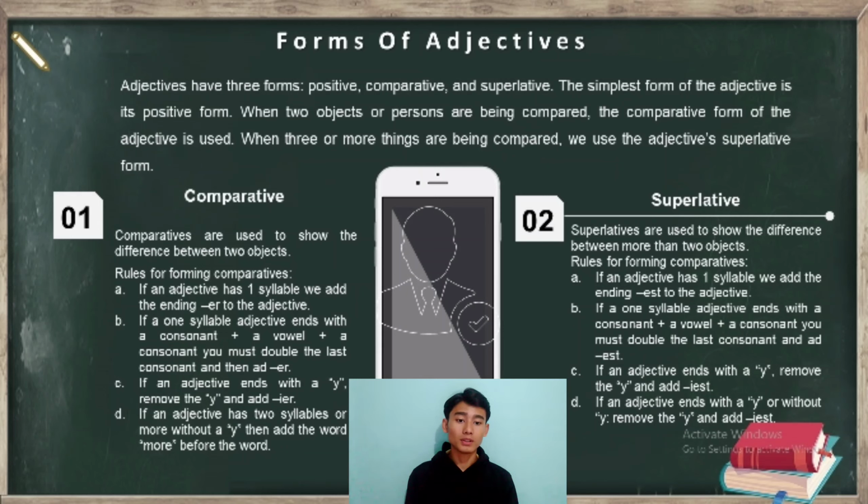When 3 or more things are being compared, we use the adjective superlative form. Number 1, comparative. Comparatives are used to show the difference between 2 objects. And superlatives are used to show the difference between more than 2 objects.